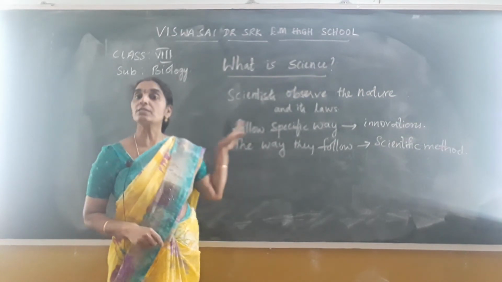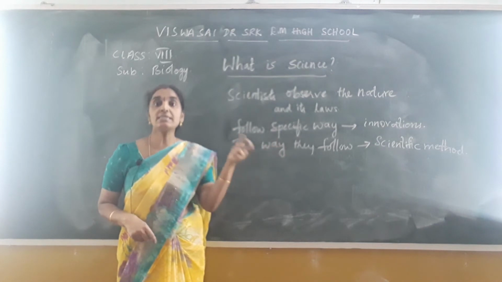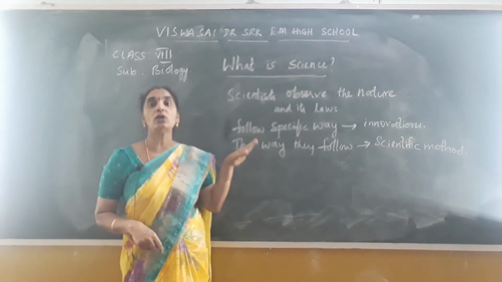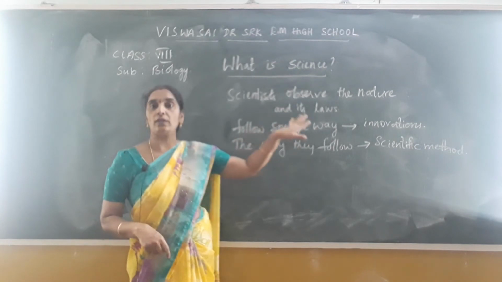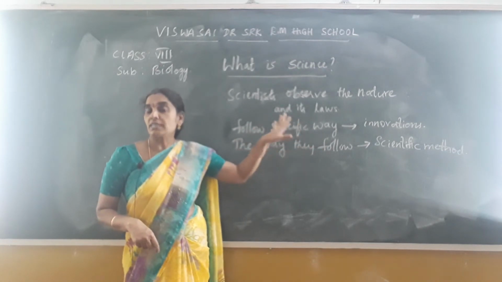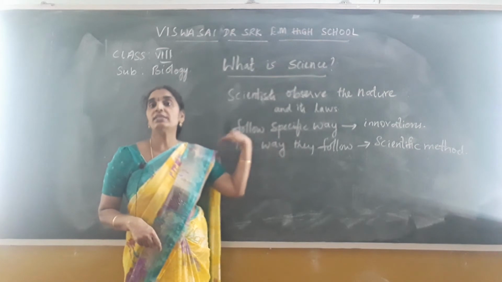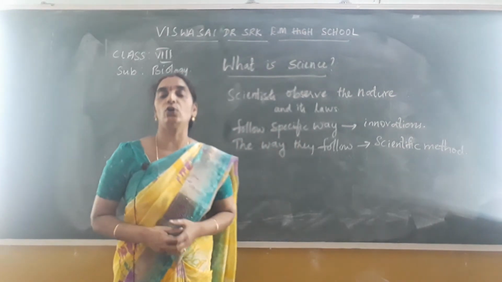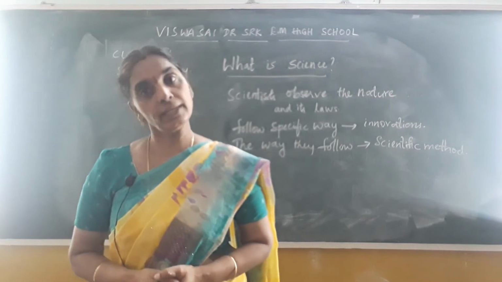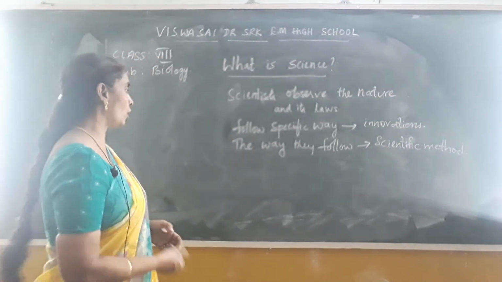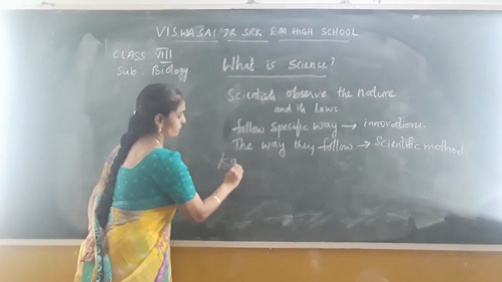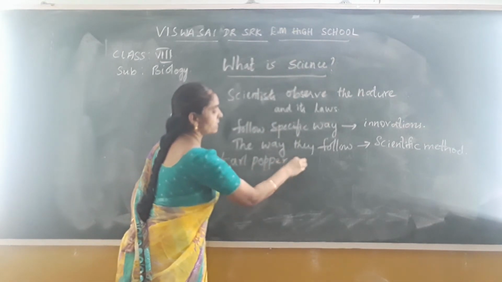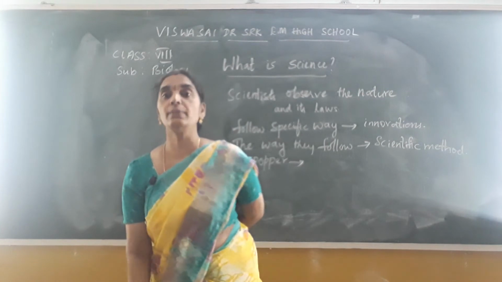They follow a special way. What is that way? We'll see now. The scientists follow a special way, called scientific thinking, for doing different innovations. Okay, children? The way they follow is called scientific thinking. In the words of Karl Popper, he says that science is a history of corrected mistakes.